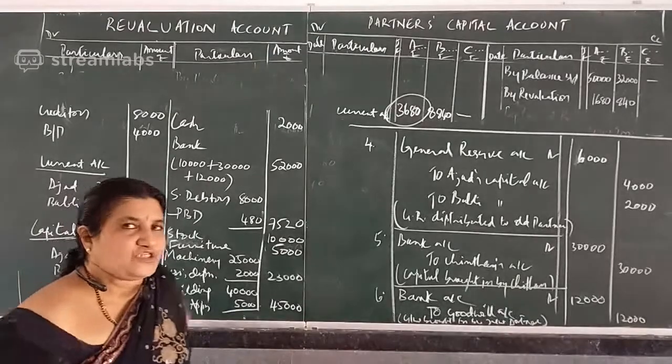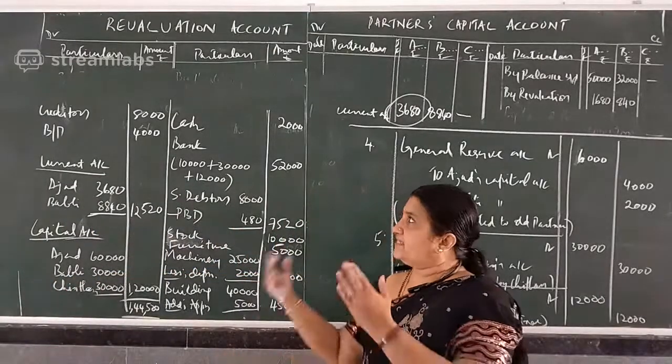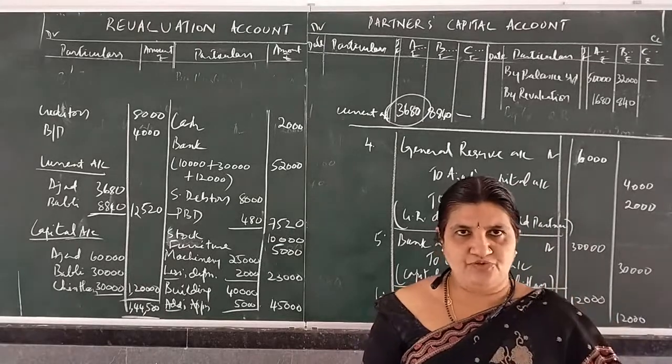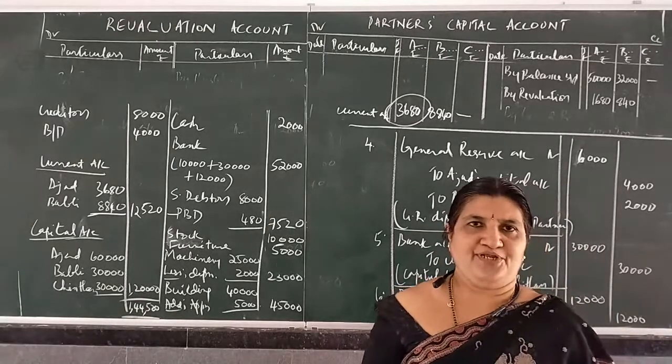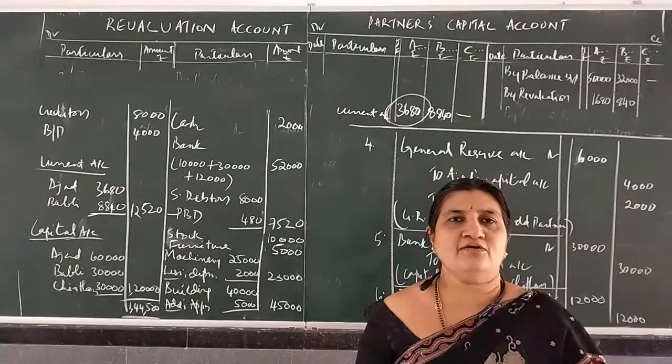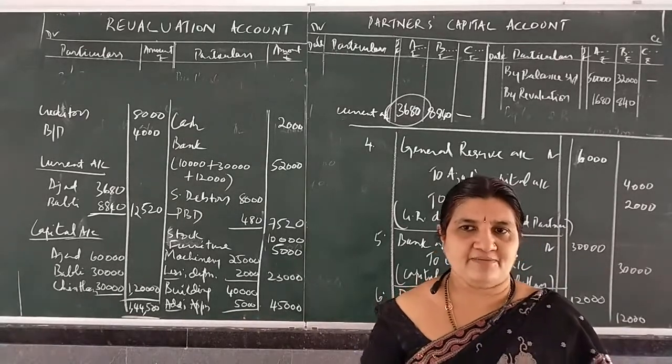Okay, so in one more session I will continue, where I will take the next goodwill adjustment. First case is new partner brings goodwill, that is important from the exam point of view, and one more case. 1 or 2 sums I will work out and will close the 12 mark sum in the next session.